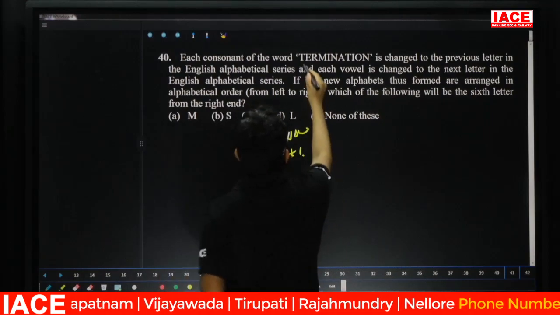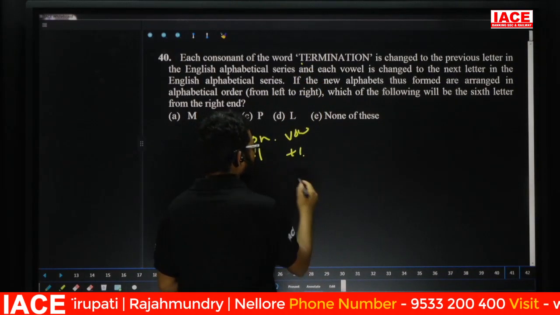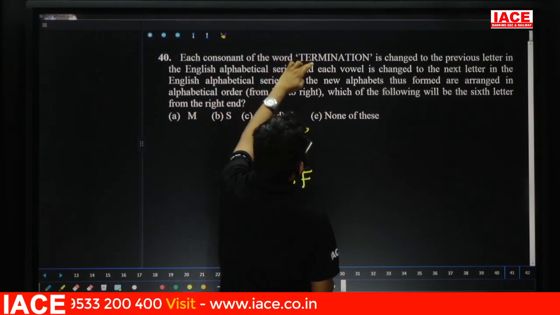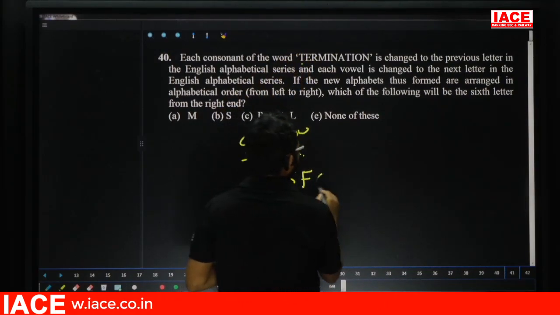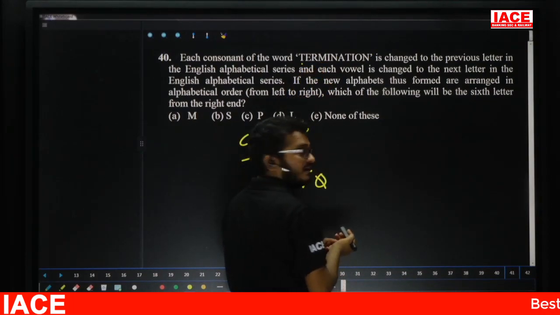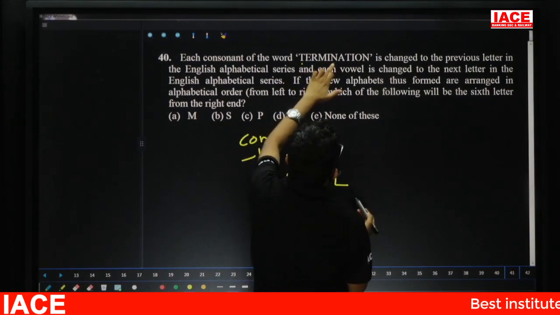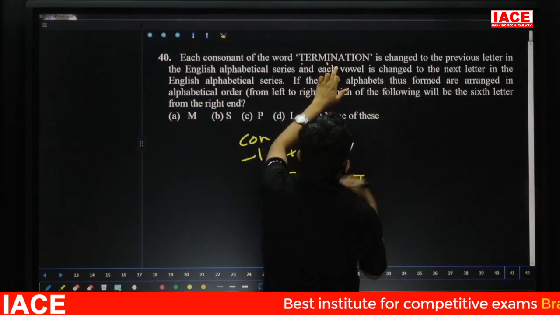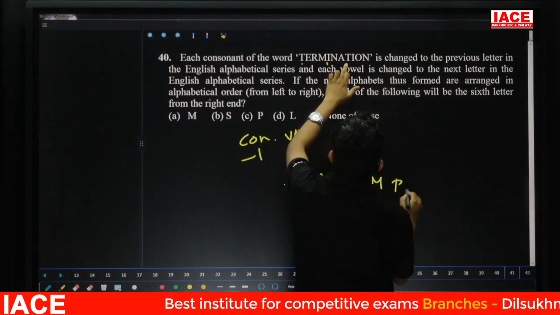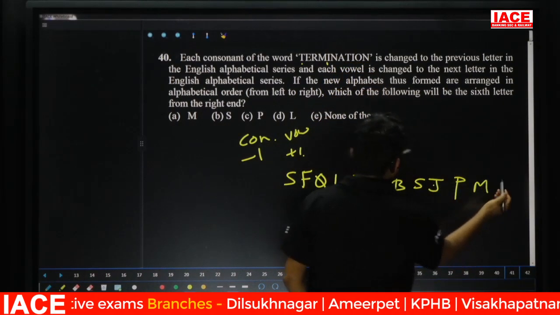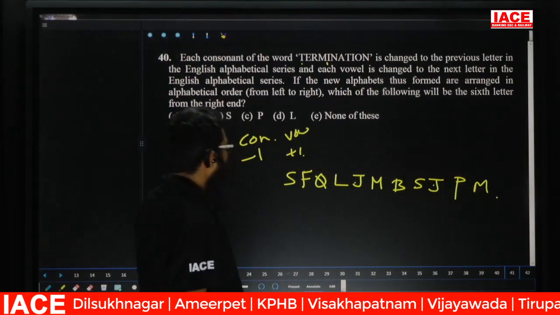T consonant. Consonant means what? -1. Yes. E vowel +1, F. Next R consonant -1 is what? Here Q. M consonant -1 is what? L. Next one, here N. Next one is what? I vowel +1, J. N -1, M. A, B, T minus 1. Next I, J, O, P, N, M. Yes. After that, arranged in the alphabetical order.